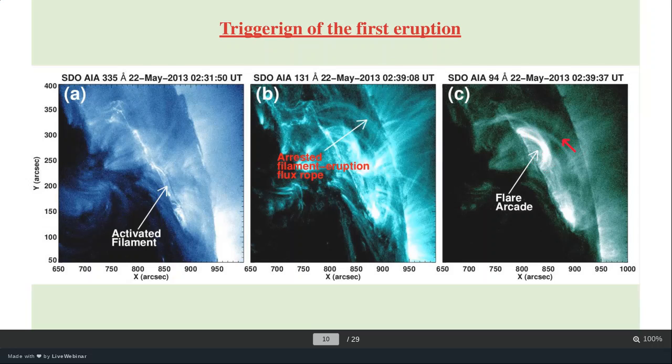This is a very hot channel. 94 angstrom is a very hot channel observed by SDO-AIA, and 131 is a combination of mixed temperatures, hot as well as some cool component. So this is the first step that started at 2:30, and basically that is the triggering of the whole process.